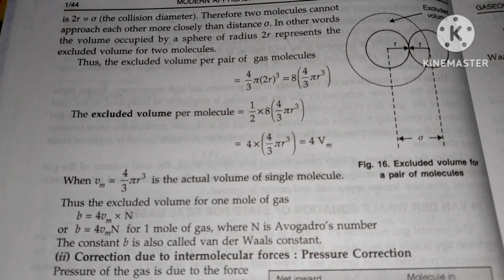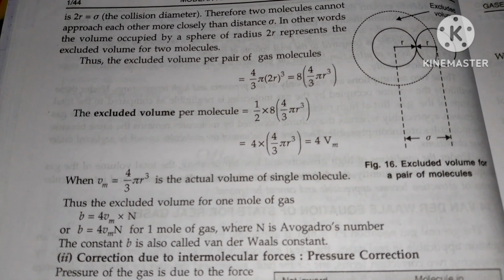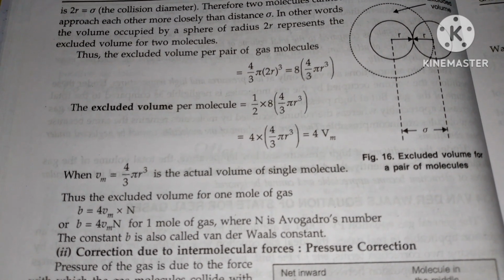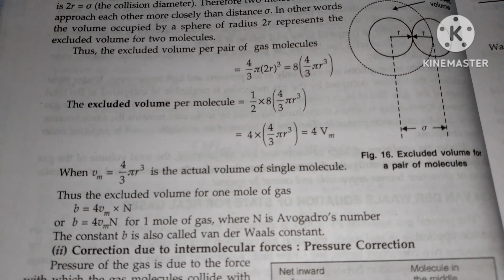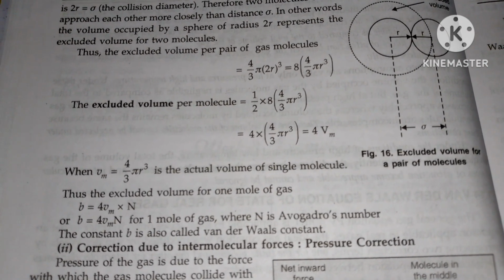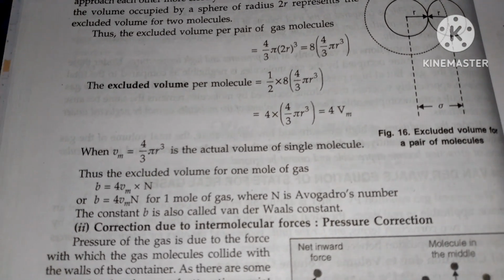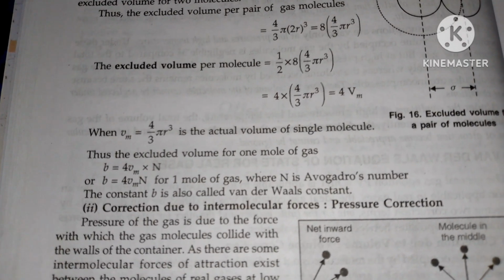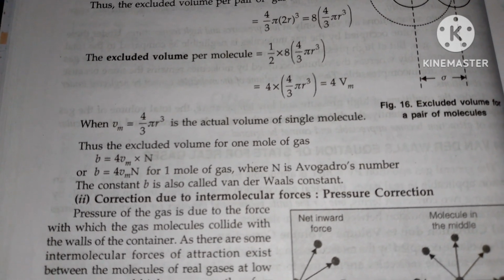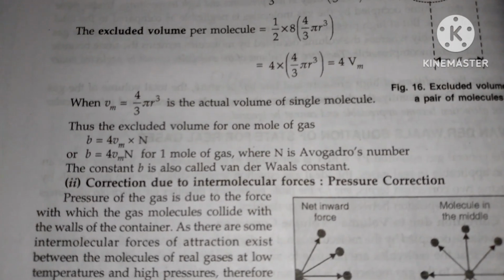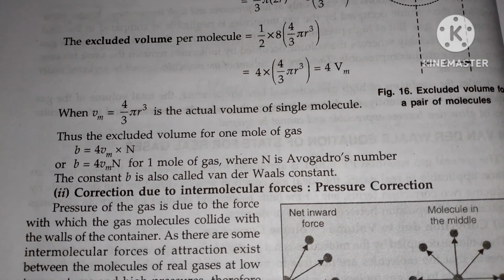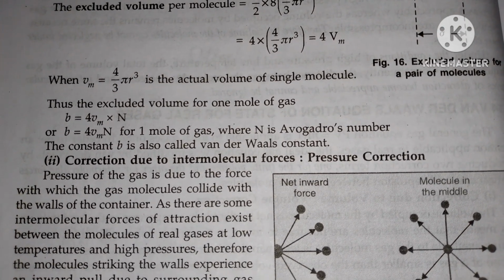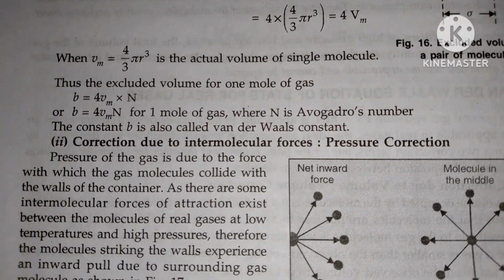Therefore, two molecules cannot approach each other more closely than distance sigma. In other words, the volume occupied by a sphere of radius 2r represents the excluded volume for the two molecules. Thus, the excluded volume per pair of gas molecules is equal to 4/3 pi (2r)^3, which is equal to 8 times 4/3 pi r^3. The excluded volume per molecule is equal to 1/2 times 8 times 4/3 pi r^3, which is equal to 4 times 4/3 pi r^3, which is equal to 4Vm, where Vm is equal to 4/3 pi r^3, the actual volume of the single molecule. Thus, the excluded volume for 1 mole of a gas, b, is equal to 4Vm times capital N, where N is Avogadro's number. The constant b is called the van der Waals constant.